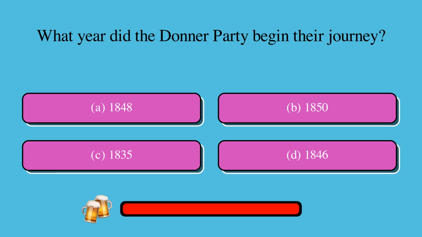What year did the Donner Party begin their journey? Is it A, 1848, B, 1850, C, 1835, or D, 1846? The correct answer is D, 1846.